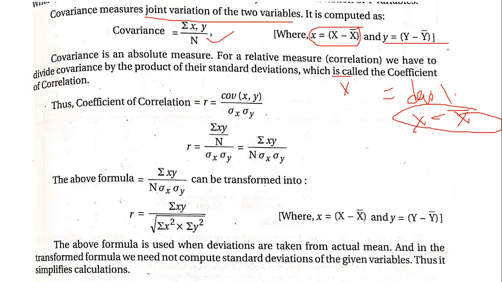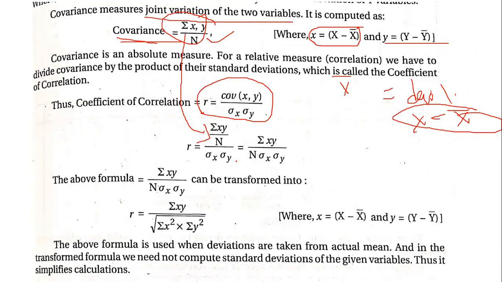Now once you get the covariance, that correlation coefficient formula we are taking here. This covariance can also be written as sigma xy by n. In place of covariance, I am taking that here, sigma xy divided by n, whole divided by standard deviation of x, standard deviation of y.